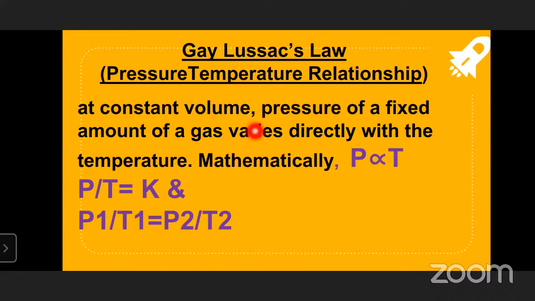So what he's saying is, at constant volume V, the pressure P of a fixed amount of gas varies directly with the temperature. Mathematically, P is directly proportional to T. So P by T is equal to K, and P1 by T1 is equal to P2 by T2.